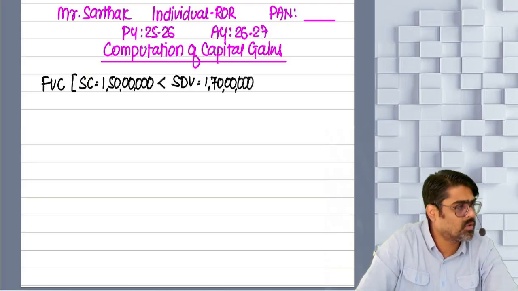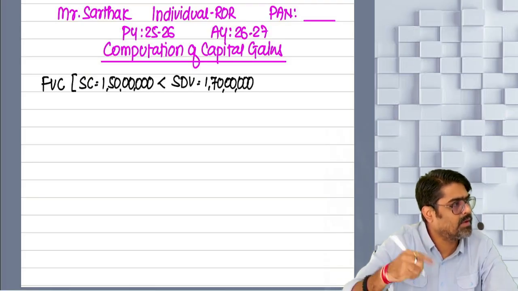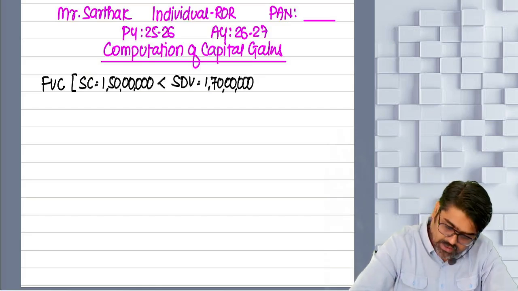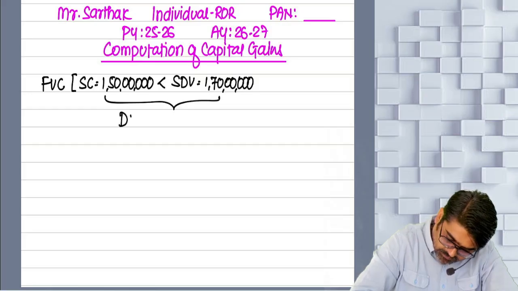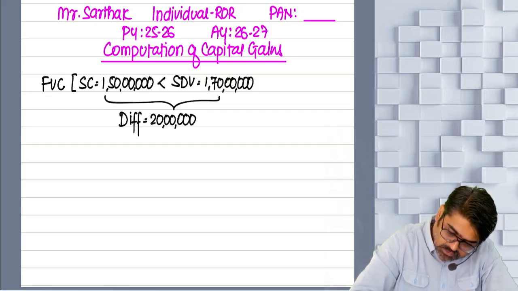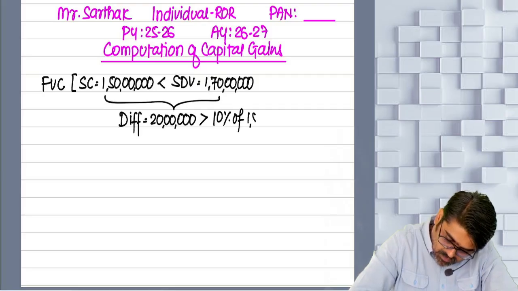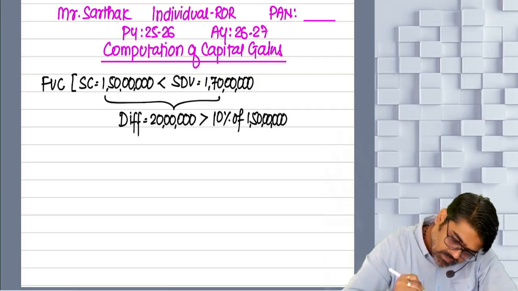For this we are going to write one note later on. Okay, now why we took 1 crore 70 lakhs. The difference, which is equal to 20 lakhs and which is more than 10% of 1 crore 50 lakhs. Yes or no?